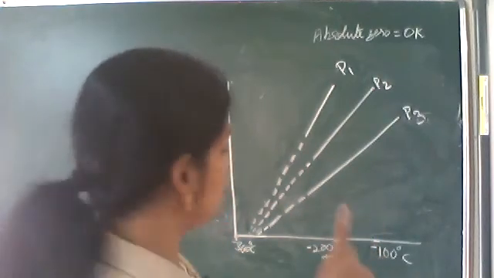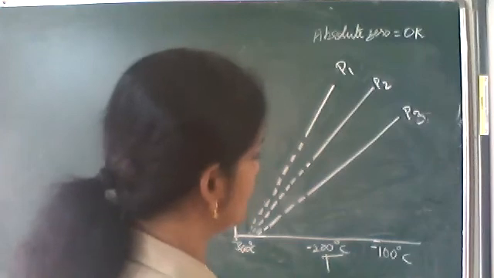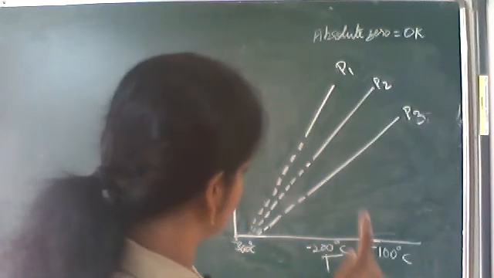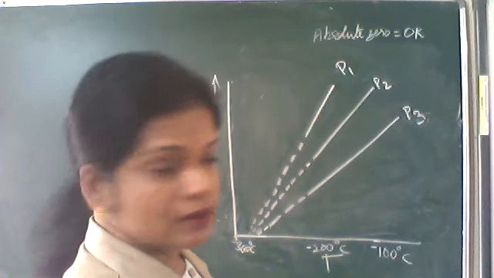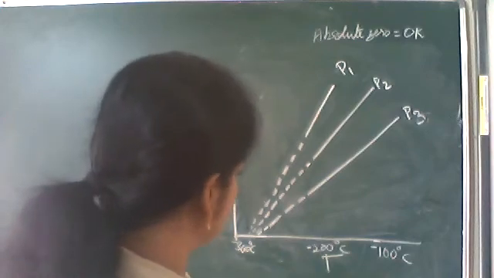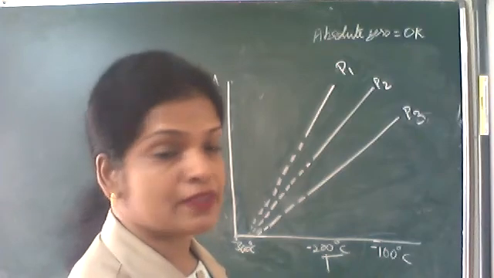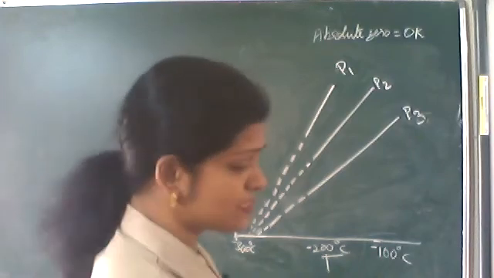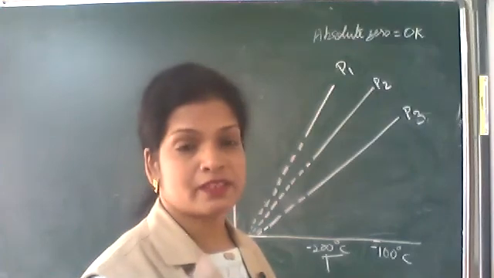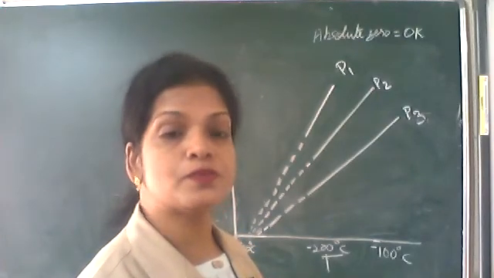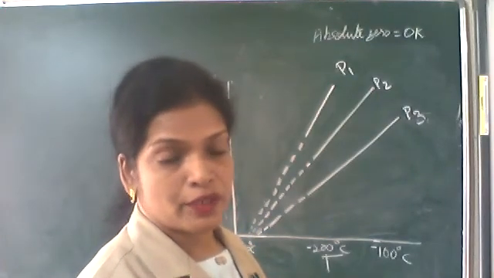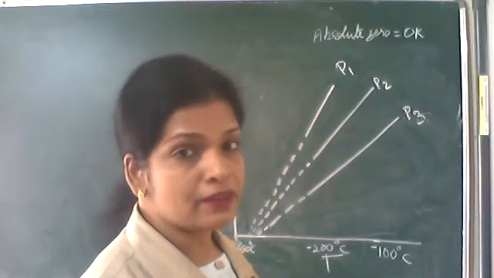At P3 we made VT relationship. But every gas, when it touches this temperature axis, it is touching at the same point, that is minus 273 degrees Celsius. So this minus 273 degrees Celsius is the lowest possible temperature, imaginary, hypothetical temperature.